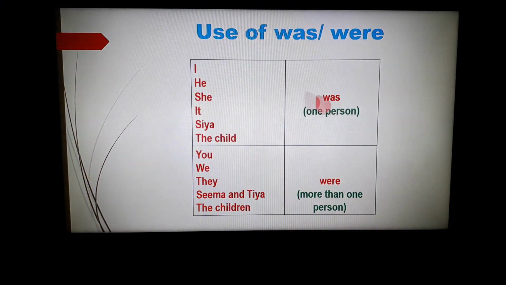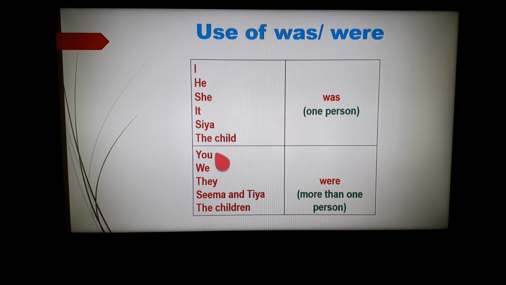Now have a look at this. I was, he was, she was, it was, Sia was, the child was. For one person, that is I, he, she, it, Sia, the child, when we are talking about a single person, we use was in the past tense.